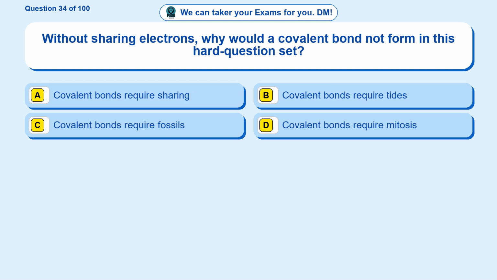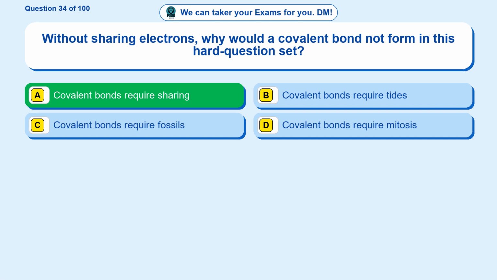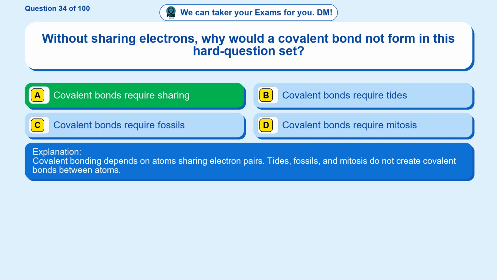Question 34. Without sharing electrons, why would a covalent bond not form in this hard question set? Option A, covalent bonds require sharing. Option B, covalent bonds require tides. Option C, covalent bonds require fossils. Option D, covalent bonds require mitosis. The correct answer is option A. Covalent bonds require sharing. Covalent bonding depends on atoms sharing electron pairs. Tides, fossils, and mitosis do not create covalent bonds between atoms.